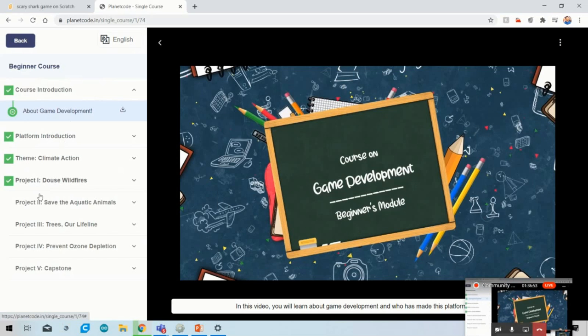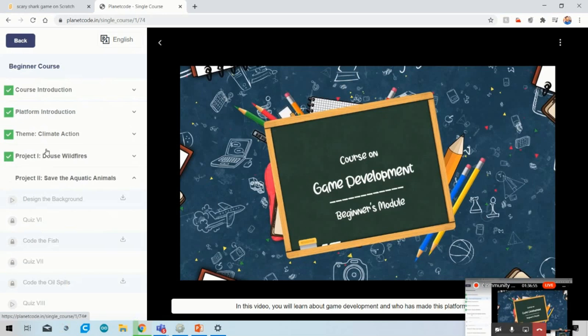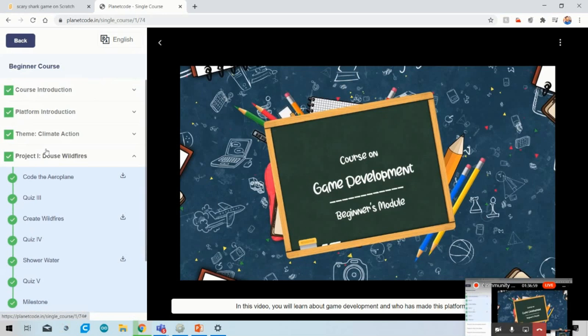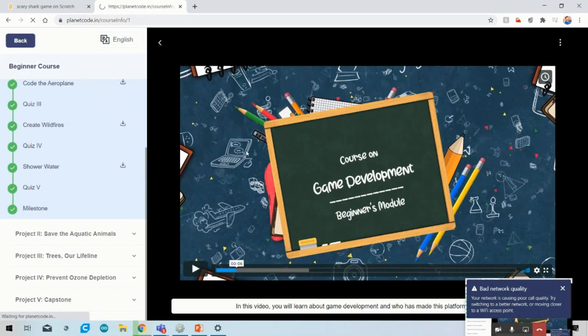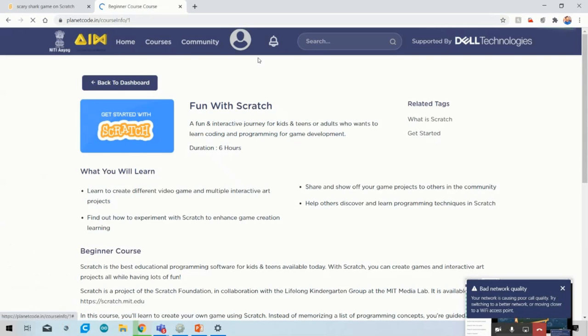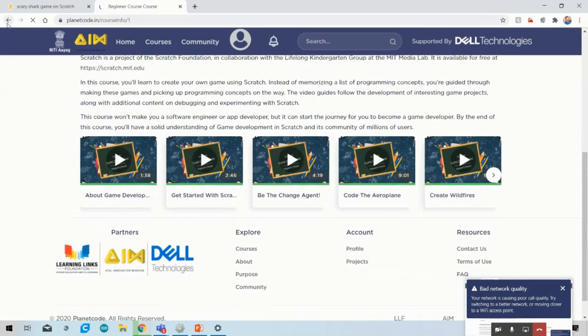Here are four games that are made for you. The first game is Douse World Fire, the second is Save the Aquatic Animals, the third is Trees Our Lifeline, and the fourth is Prevent Ozone Depletion. So students, just go home, sign up and log in, and start your game development journey.